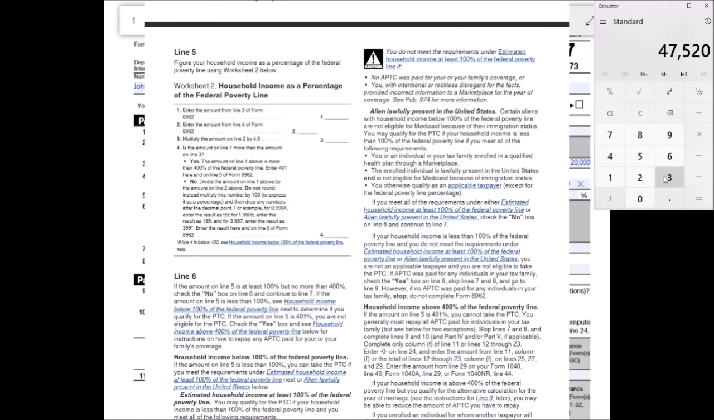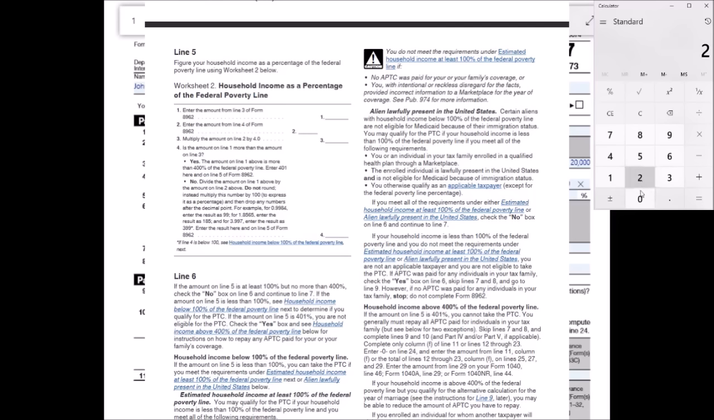That's 47,520. And then the next step here, it says, is the amount on line 1 more than the amount on line 3? And the answer would be no, because on line 1 we had 20,000, on line 3 we have 47,520. So it's no, so we're going to divide the amount on line 1 by the amount on line 2. So do not round, instead multiply this number by 100 to express it as a percentage, and then drop any numbers after the decimal point.